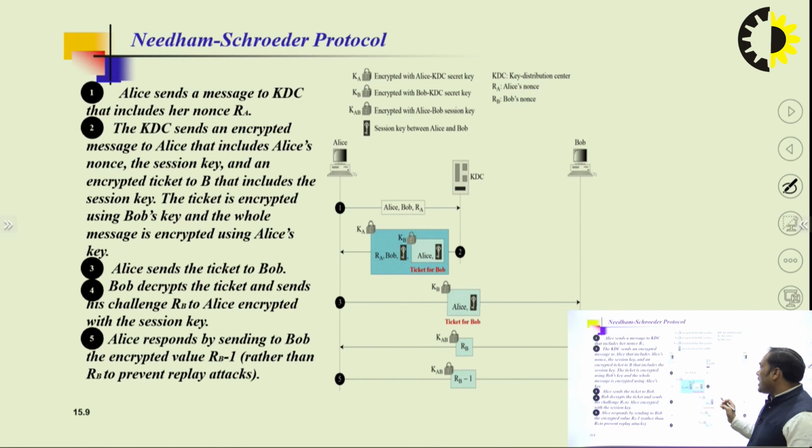These two nonces help each other for more security, and after that encrypting and decrypting is done with KAB. We encrypt one with another and the other with the first, and after that we can communicate with each other.